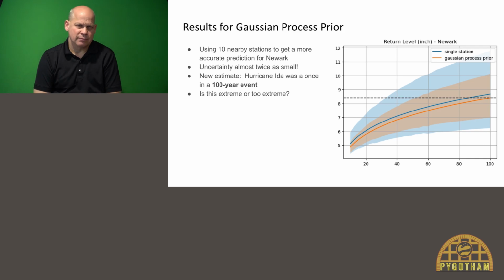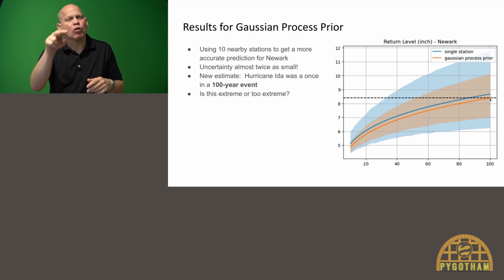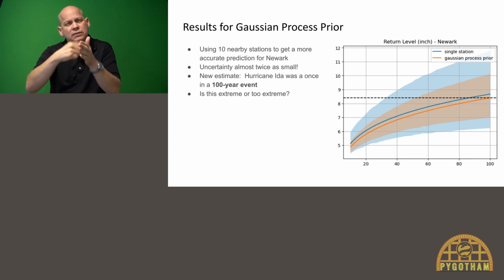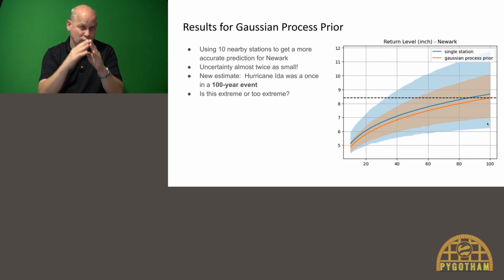So what happened in Hurricane Ida, if we now look at where it intersects the orange line, it became a once in a 100-year event. And now the range is only from 7 to 10 inches.